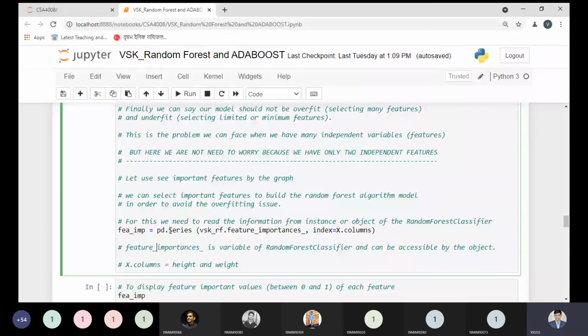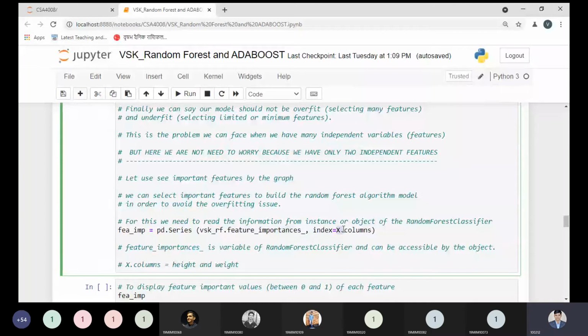And from the Series function of the Pandas library, we need to pass some parameter. This is the standard keyword, feature underscore importances underscore. And this is a public variable of the random forest classifier. I'm repeating once again, feature_importances_ is a public variable of the random forest classifier, and by using the object we are accessing the property.